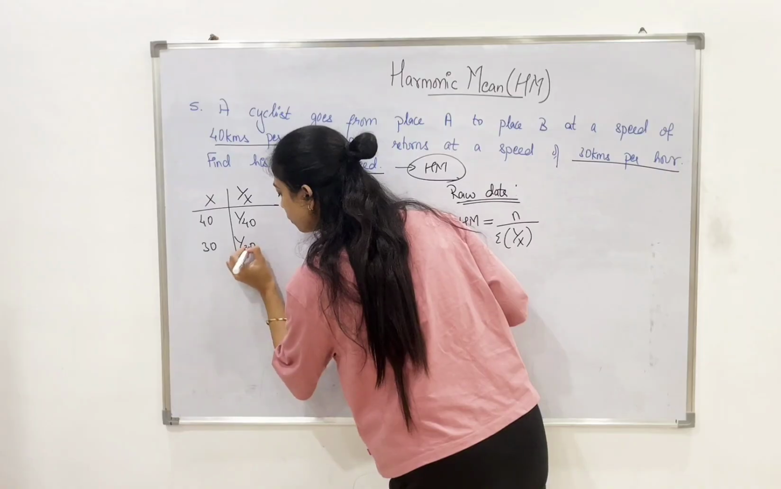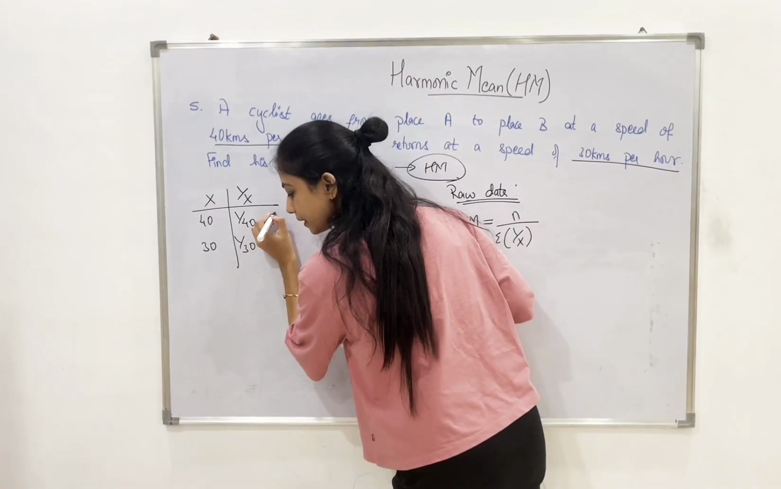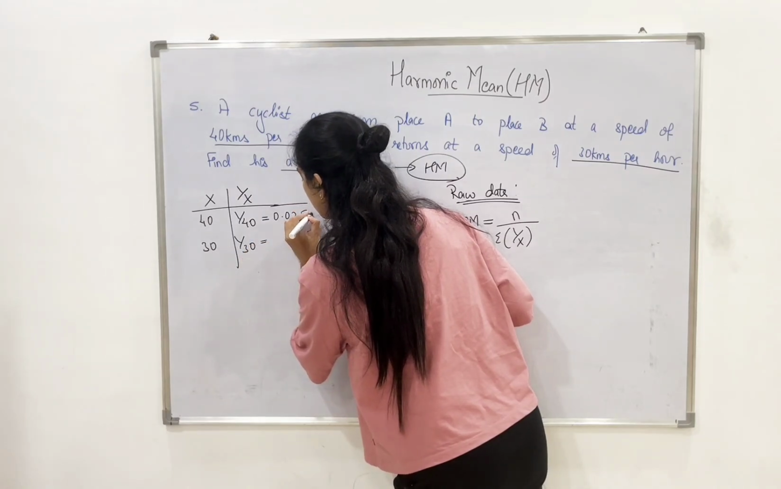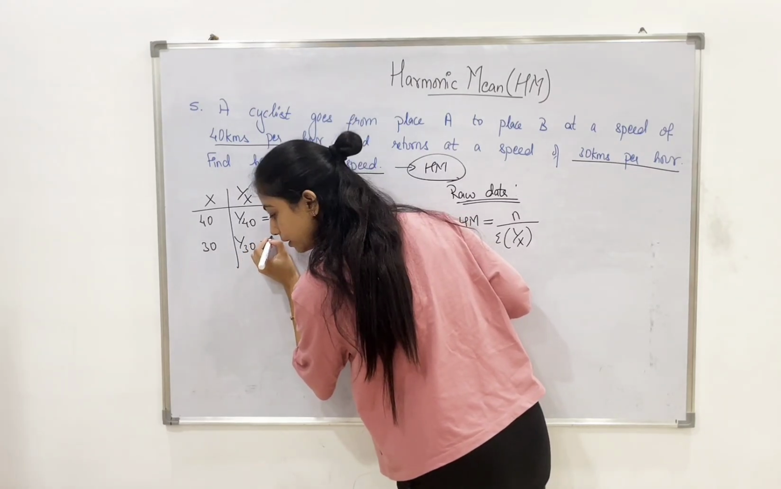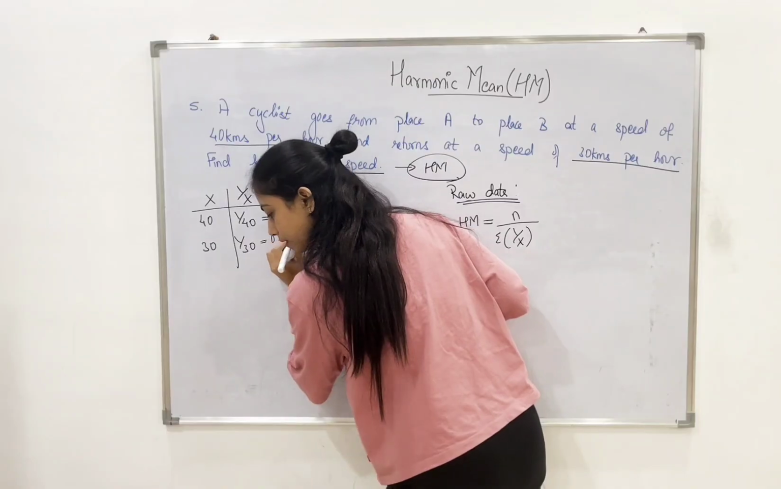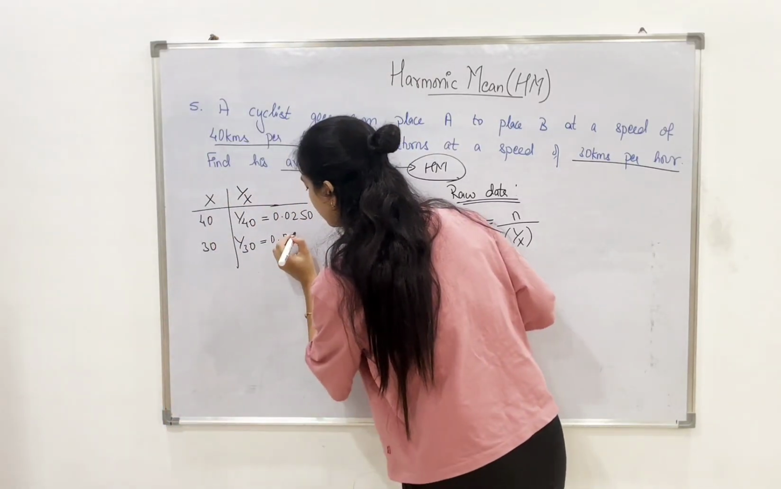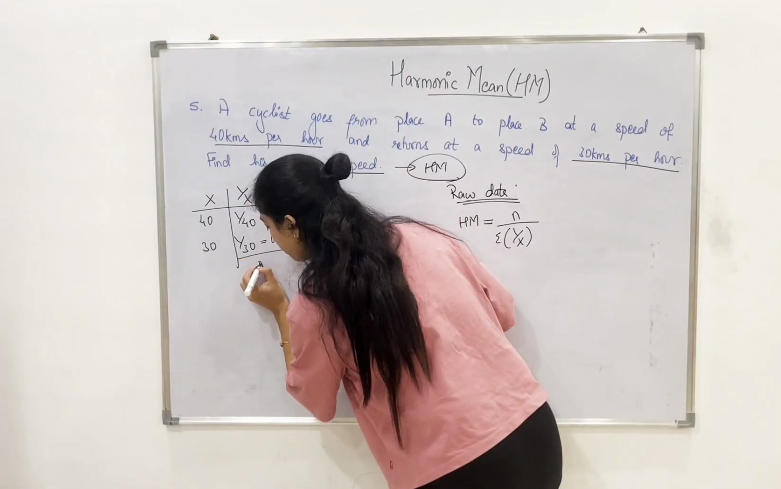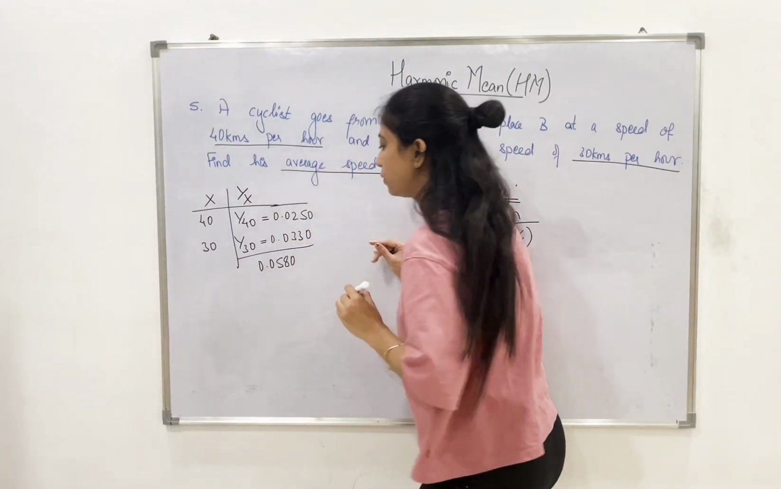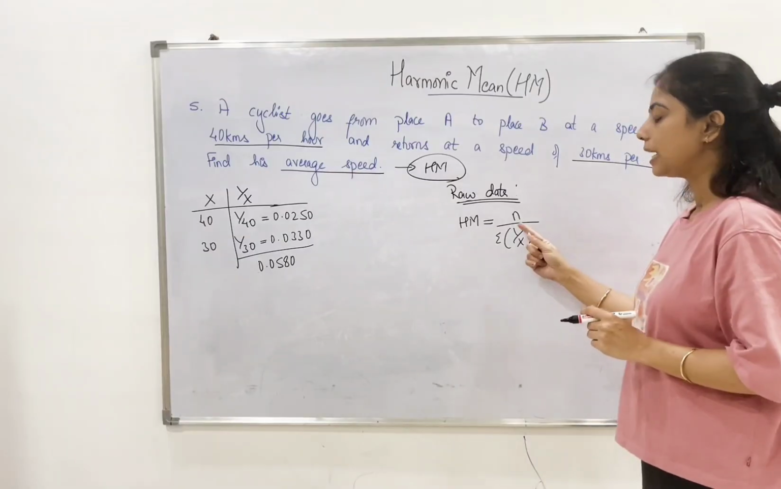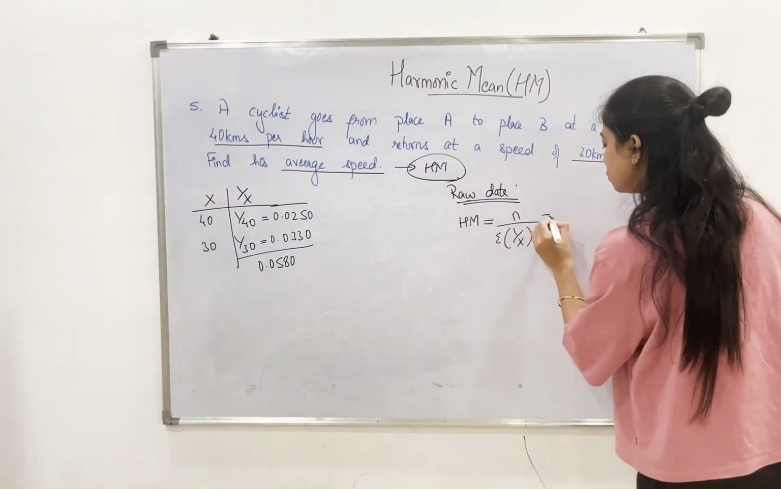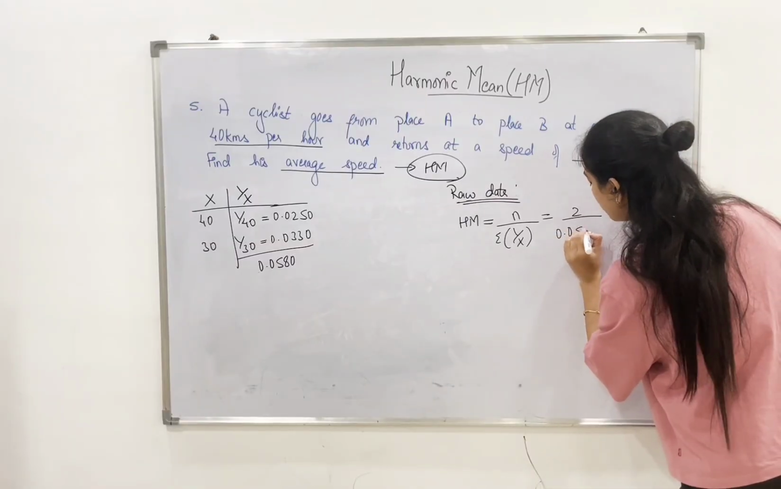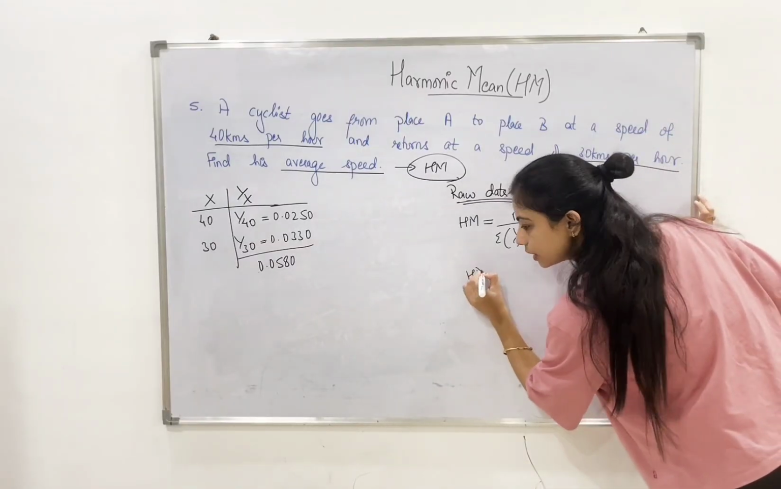1 upon 40, 1 upon 30, which is nothing but 0.025, and you can add a 0, and 0.0333, and again add a 0 and take up the total. 0.0580. Now we will be substituting that in the formula, and n value will be 2 since we have two observations. So 2 upon 0.0580.